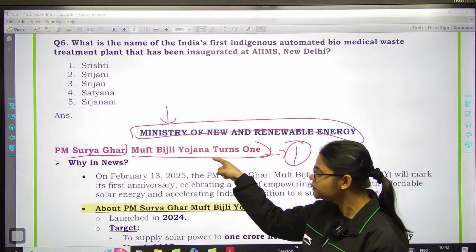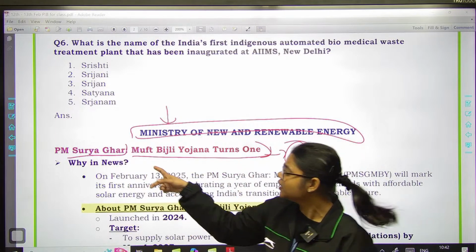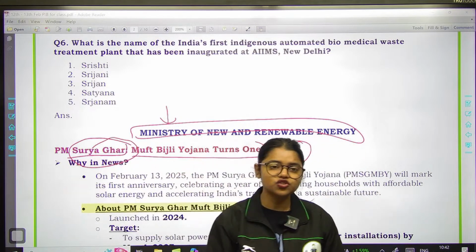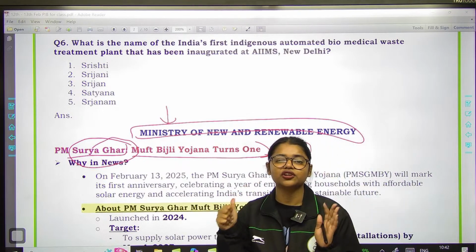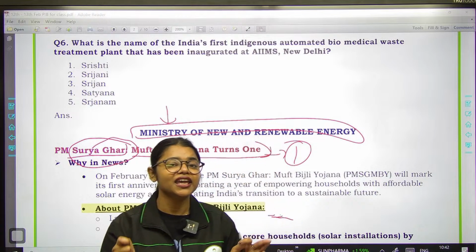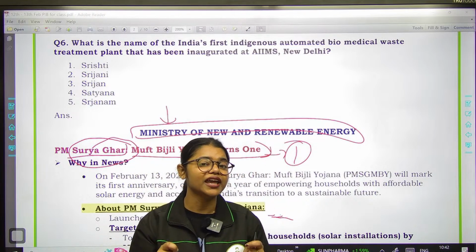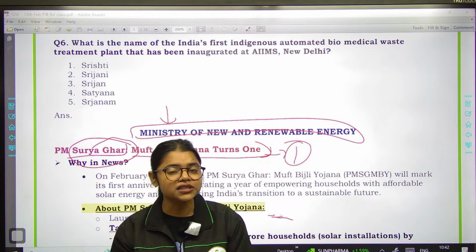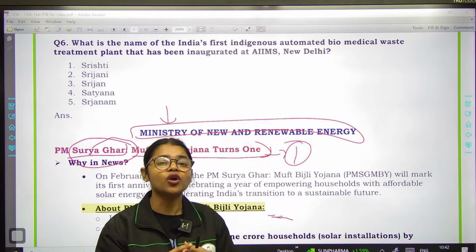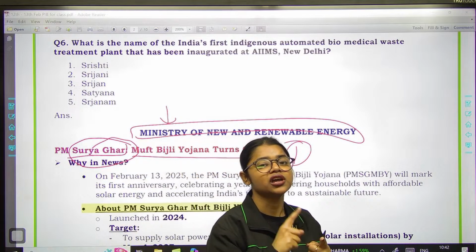Surya Ghar Muft Bijli Yojana. The name itself tells us that they are talking about Surya, right? So they are talking about solar energy. Basically, with the help of this initiative, the government of India aims to increase the adoption of solar power or solar energy across the country. What is the objective? That we want to increase the adoption of solar energy across the country.